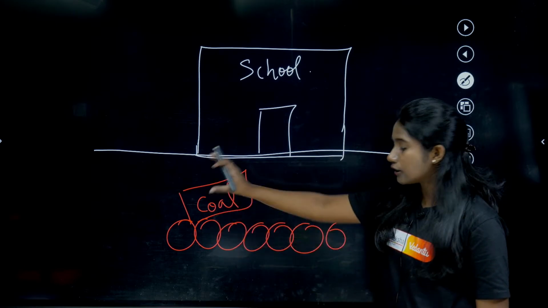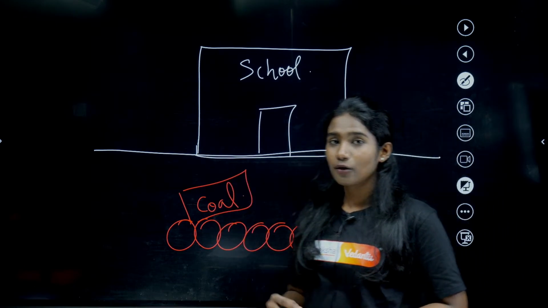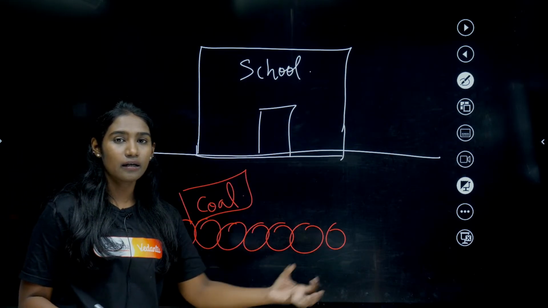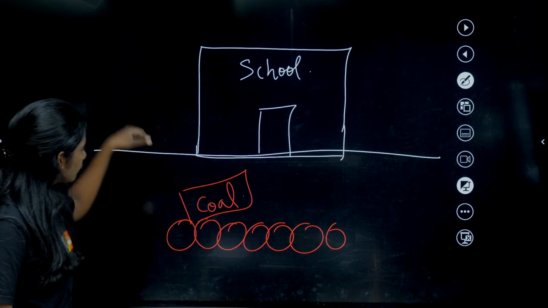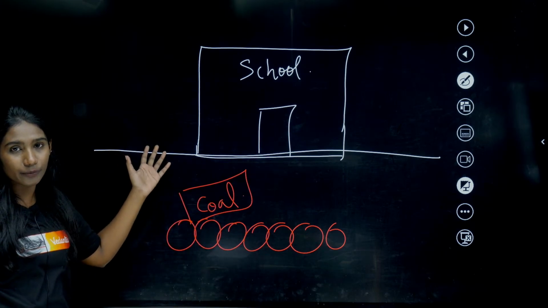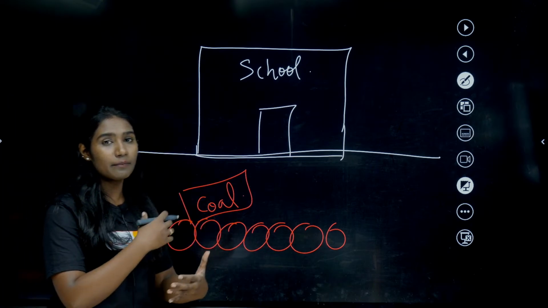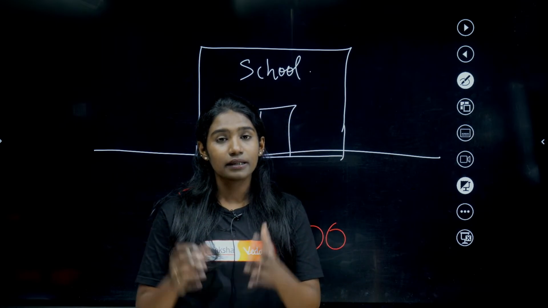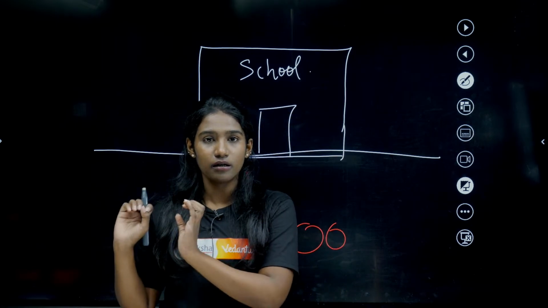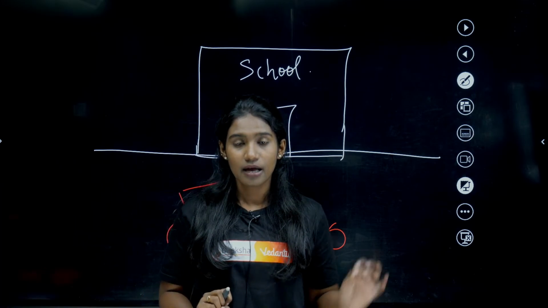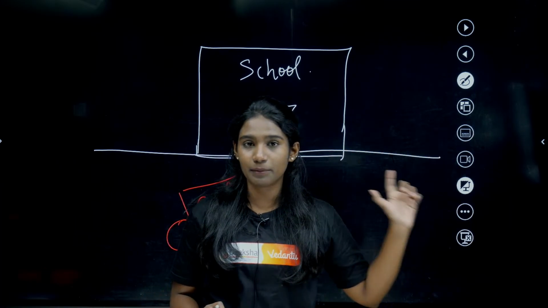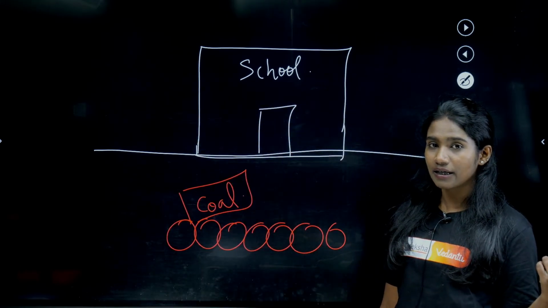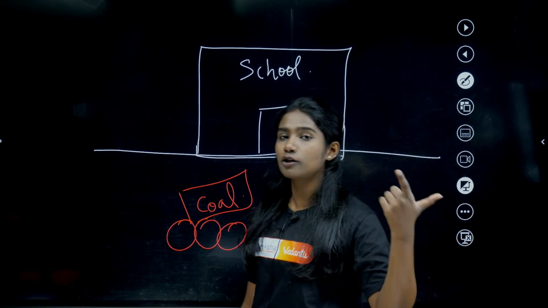Now to remove this coal out, what do we require? We require certain equipment and all that. We require certain technologies in order to dig the ground and get that coal out, right? So whenever there is some resource present in our environment, for that resource to be utilized, there must be sufficient technology available to get that resource. That's what technologically accessible means. We require technology for that. And what was the second criteria? The second criteria was that it has to be economically feasible.